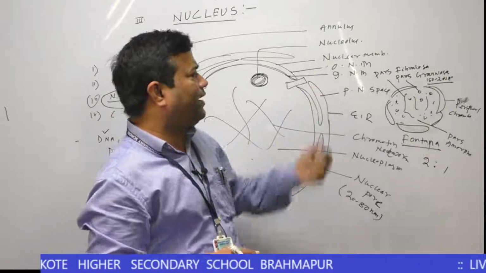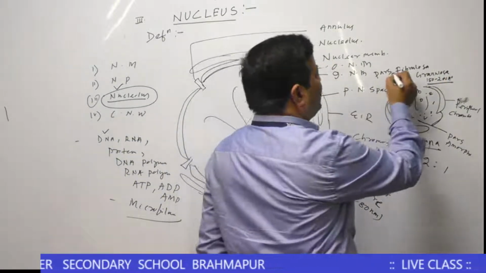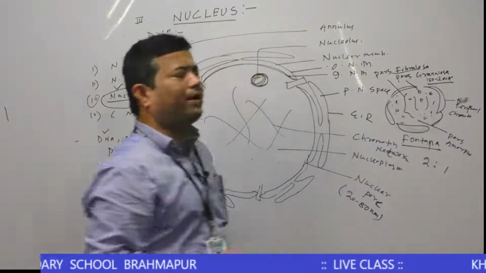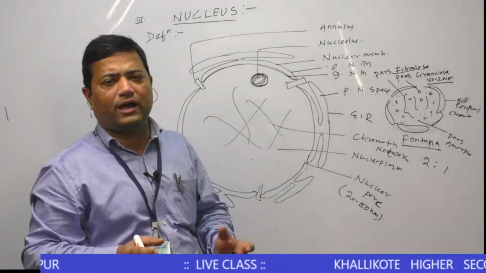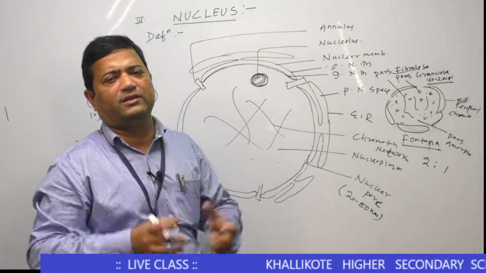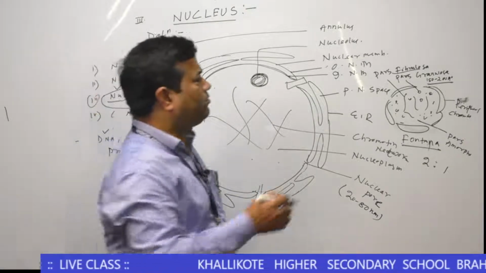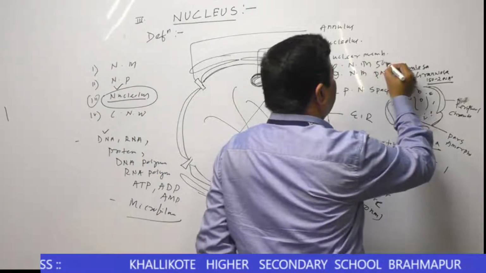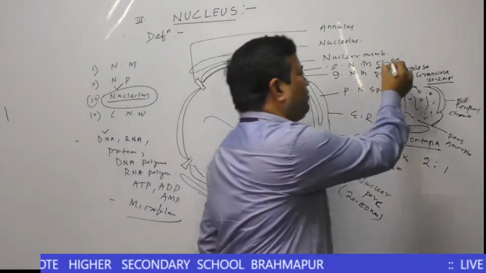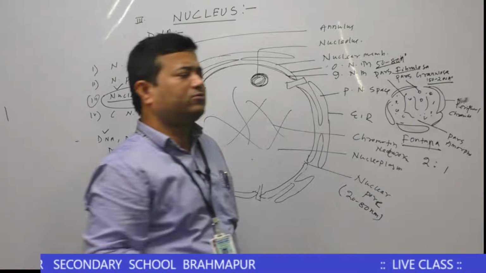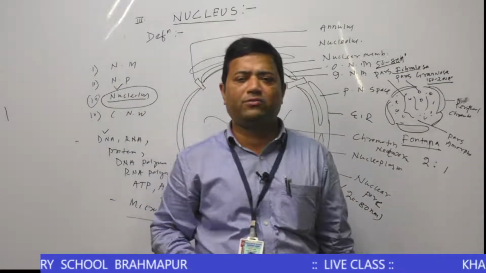Then another part is the fibrillar region, also called pars fibrillosa. Here the protein fibers are fiber-like, thin thread-like structures, whose diameter is about 50 to 80 angstrom. So its name is pars fibrillosa.